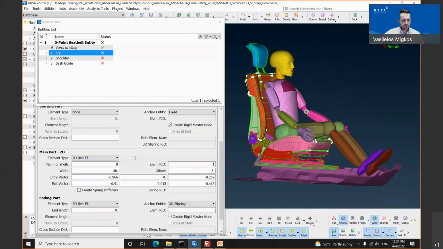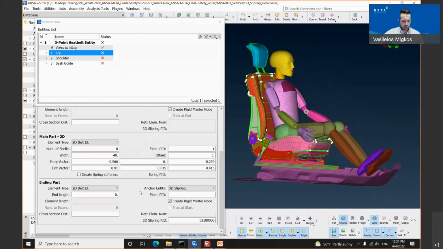Once we have defined the two vectors, the user needs to proceed to the ending part. In the ending part, I have selected the element belt 2D as well as the ensure entity now 3D slip ring. Once the 3D slip ring option is selected, the 3D slip ring PID field gets activated.